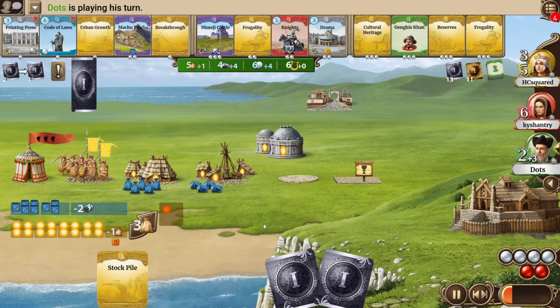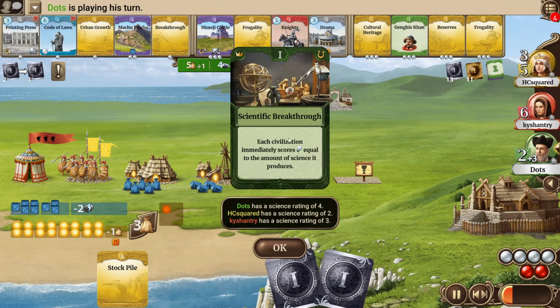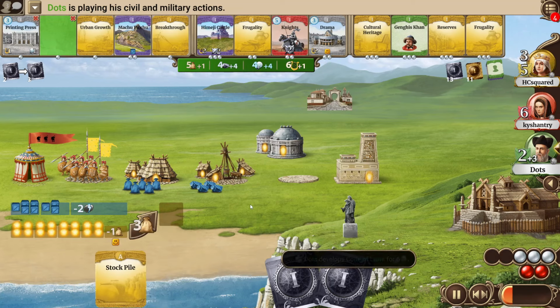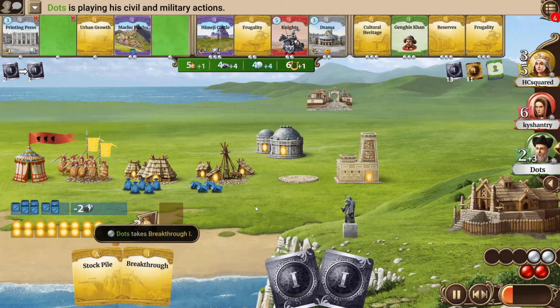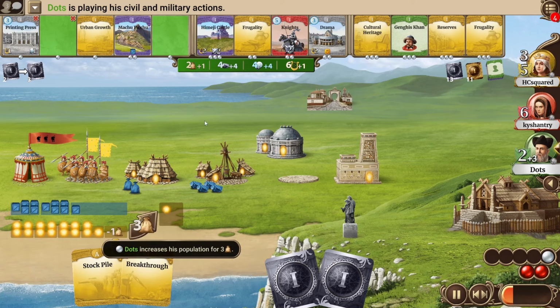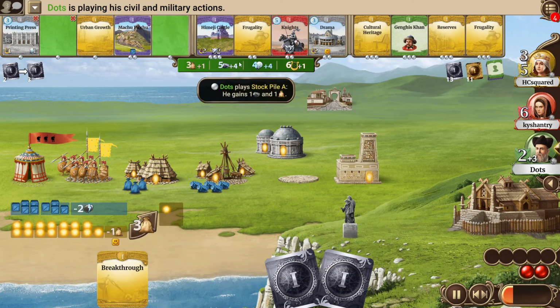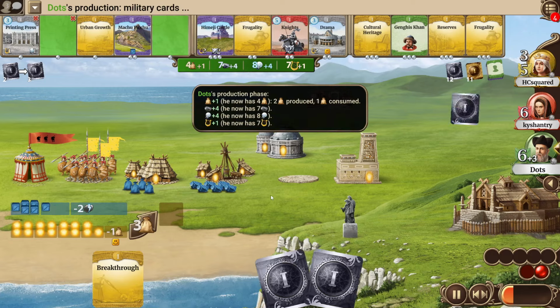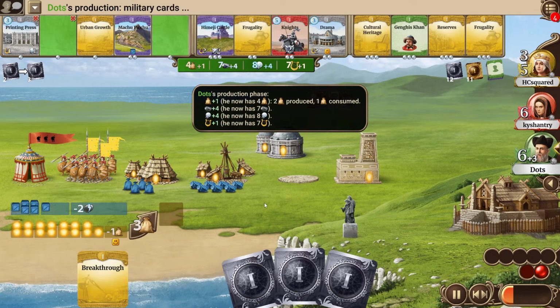Then it's Dot's turn, he seeds with Nostradamus, and a scientific breakthrough is revealed. He just went for the alchemies at the turn before, and now gets rewarded with 4 additional science, and he will use that science immediately to go for the Code of Laws, going up to 5 civil actions, takes the breakthrough to have even more science. He still needs a government form and a mine upgrade, so he will need a lot of science, and can use the breakthrough still quite nicely, even after now having nice science production and just getting the scientific breakthrough.